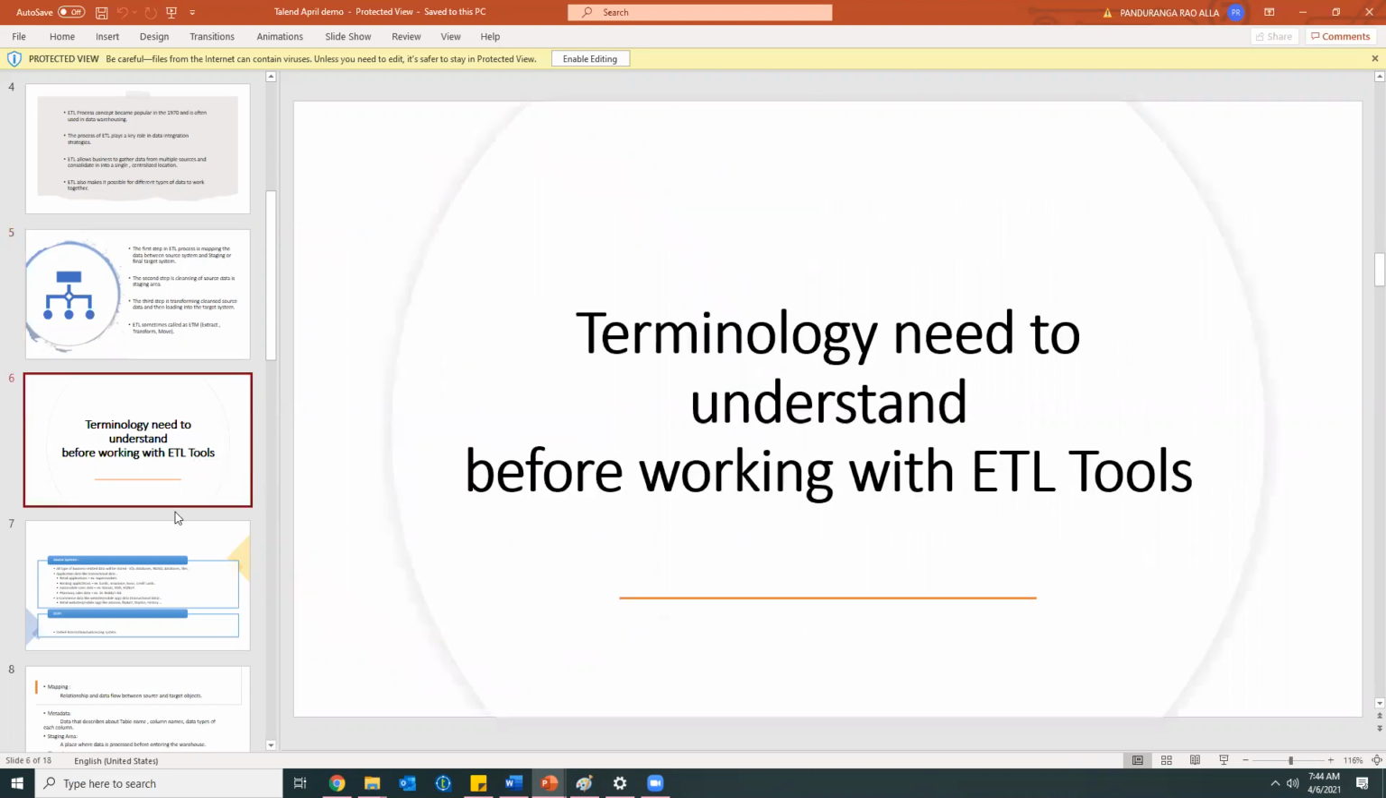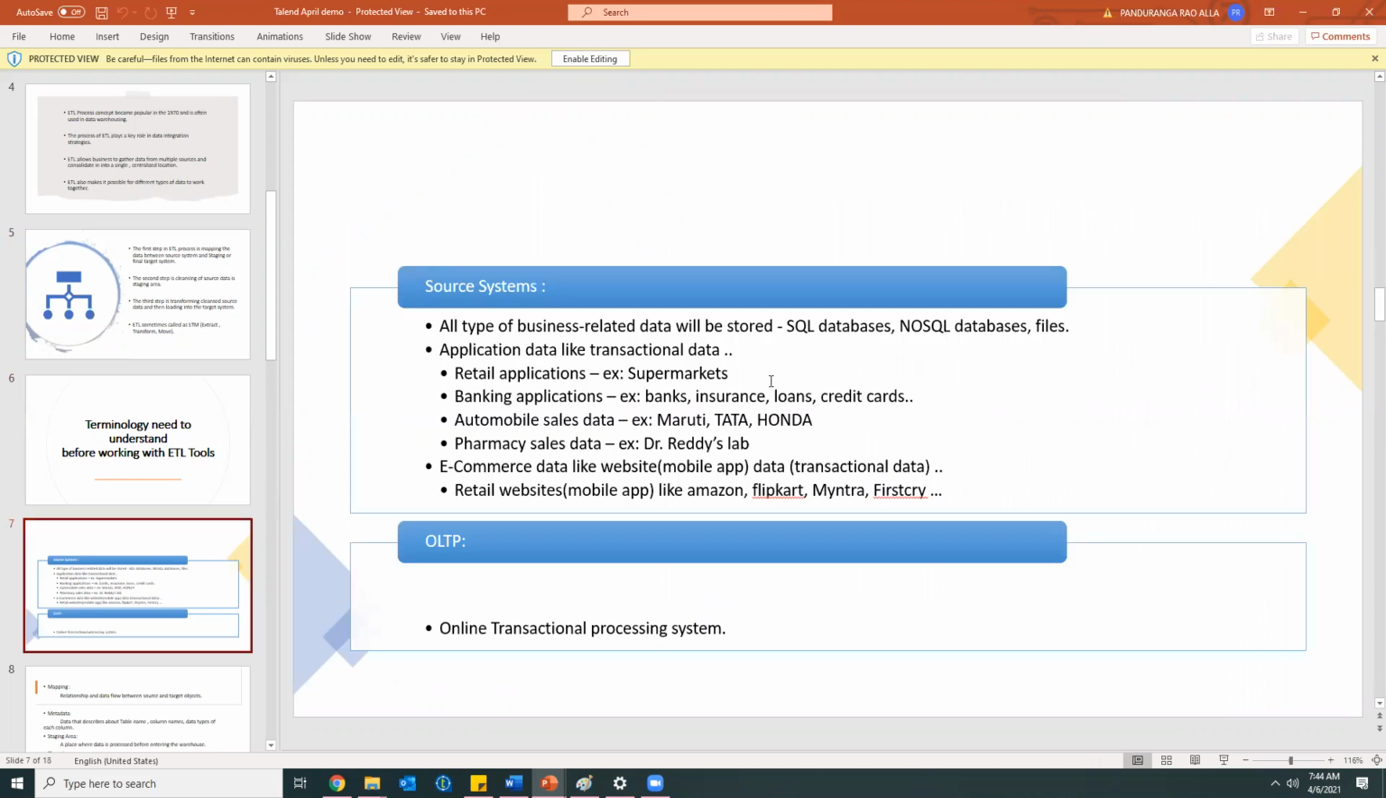Before learning an ETL tool we should be aware of some terminologies. As I told, we'll be having different source systems, right? All types of business related data will be stored here, like SQL databases, NoSQL databases, and files of different kinds, like CSV, Excel, JSON. All this data will be stored. And as I told earlier, applications will be there.